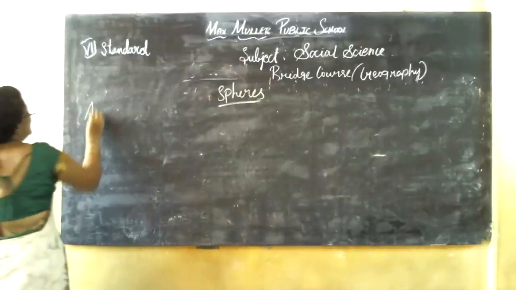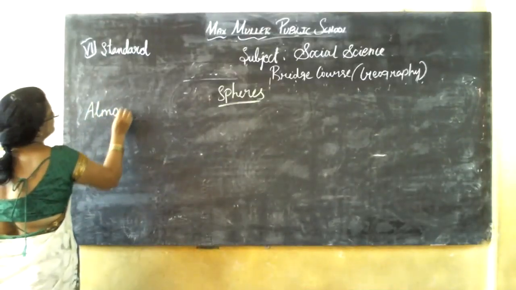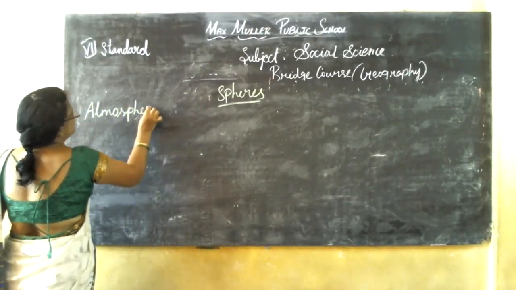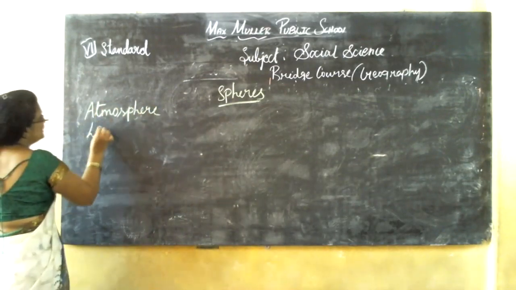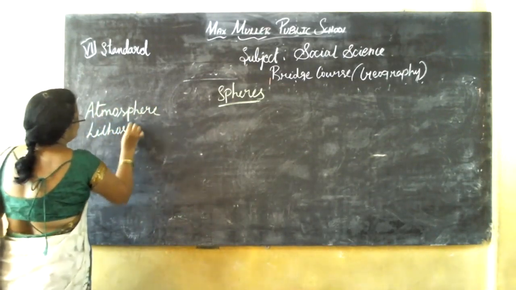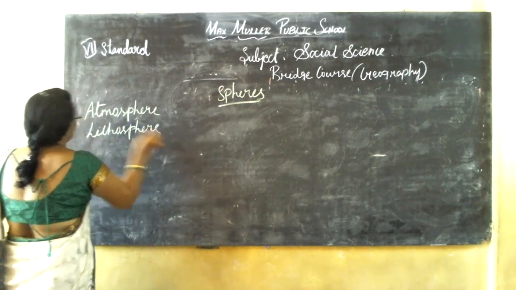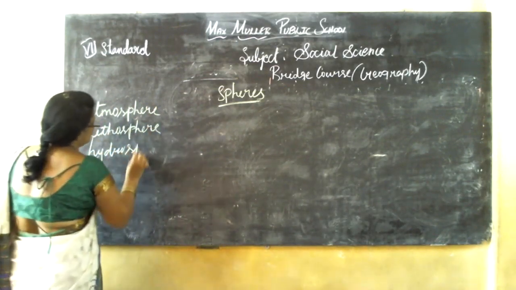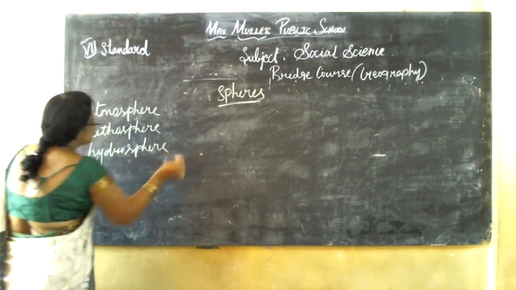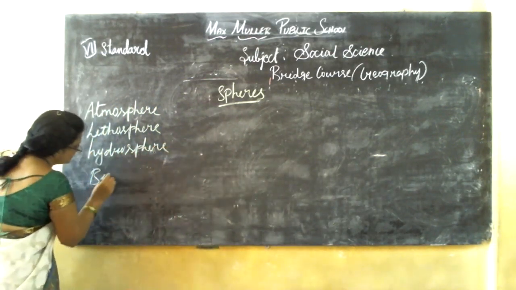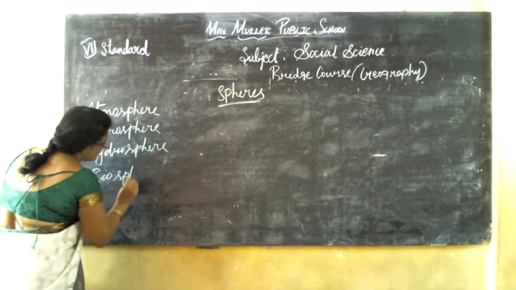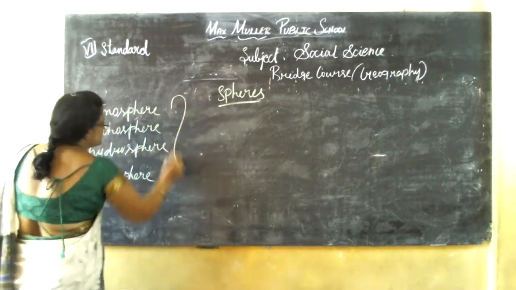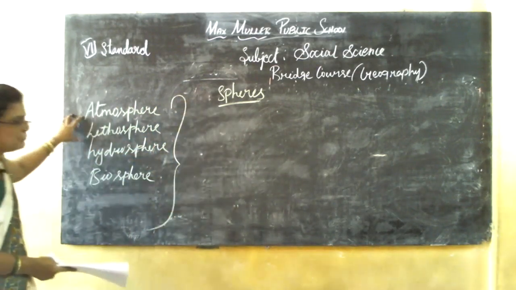One is atmosphere, next lithosphere, then hydrosphere, the last one is biosphere. These are the four spheres.